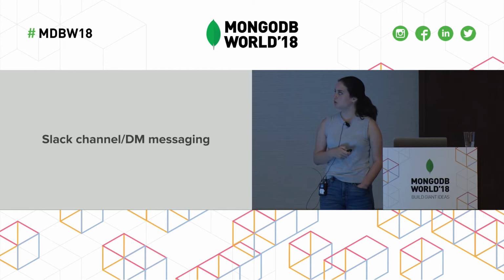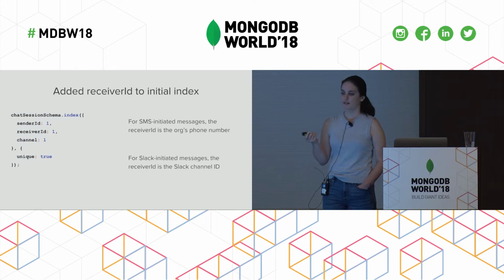So now, being able to message in a public channel and DM the bot at the same time. And for this, we had to add to our index again. And there was one more field that we needed. This field is called receiver ID. So for Slack, this is actually the Slack channel ID. So this let us do database level locking and make it so you can have multiple chat sessions for the same sender and channel as long as they're on different Slack channels.